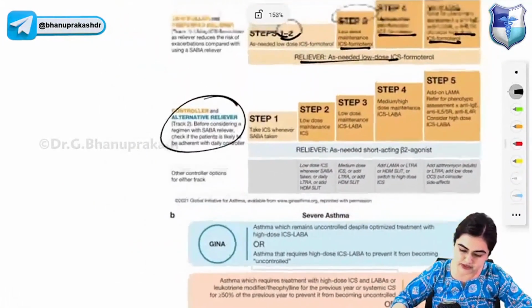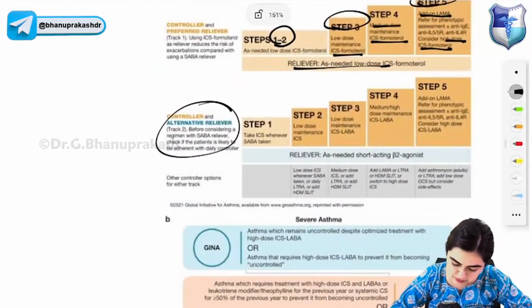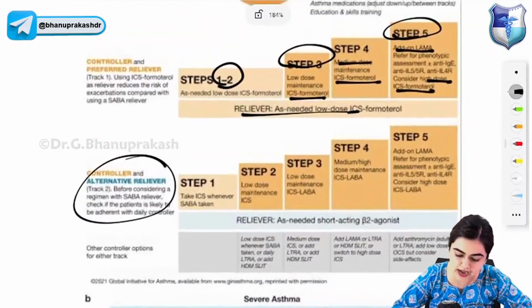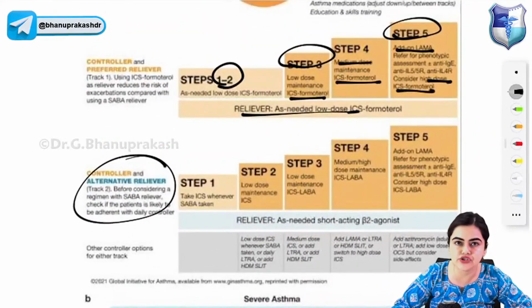Okay, these are the treatment guidelines. Thus, you have to remember that in step 1, 2 and 3, you give low dose inhalational corticosteroids and formoterol. In step 4, you give medium dose. And in step 5, you give LAMA. You will add LAMA in the patient.